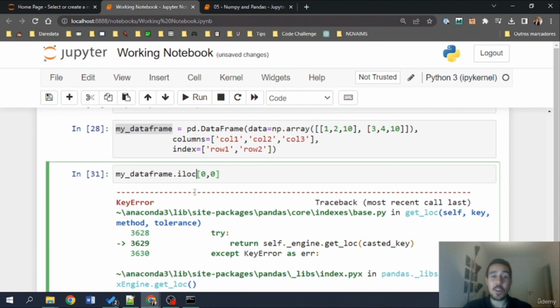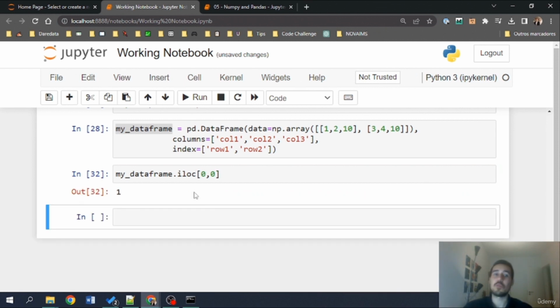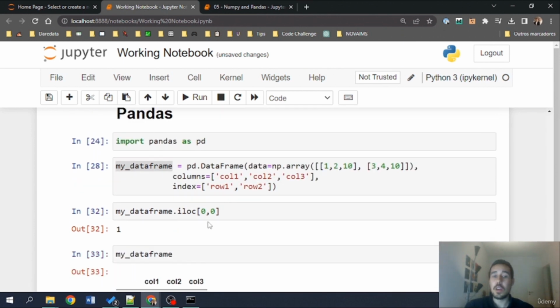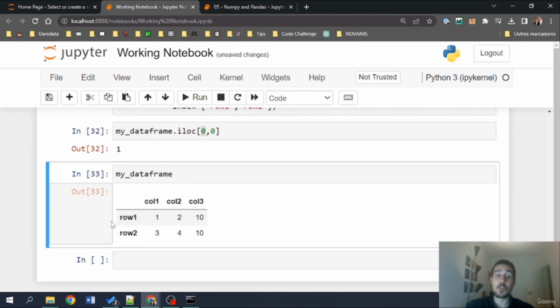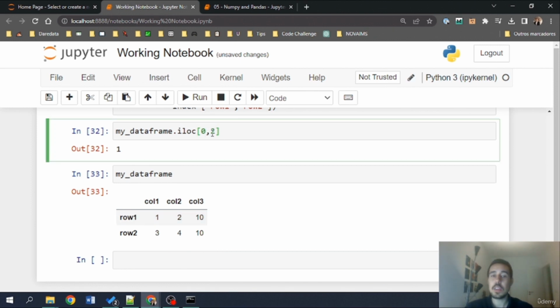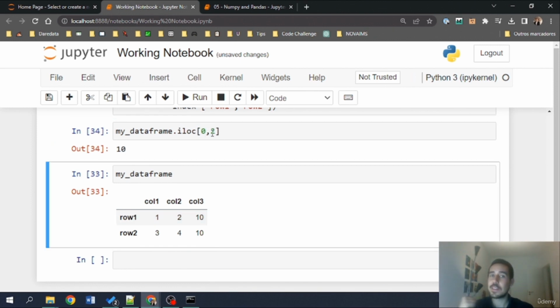So with the iloc, if I do this, now I can retrieve elements from my data frame. Let's see. So row index 0 will go for 1. And don't confuse row1 with index 0, because indexes will always start at 0 regardless of what we call them. And here I'll go for column index 2, which should retrieve 10. It's retrieving this number right here.